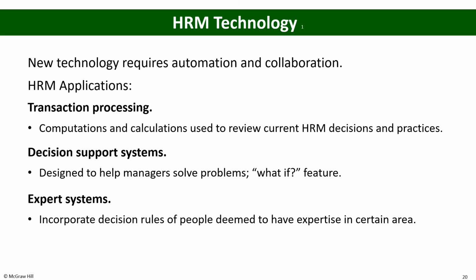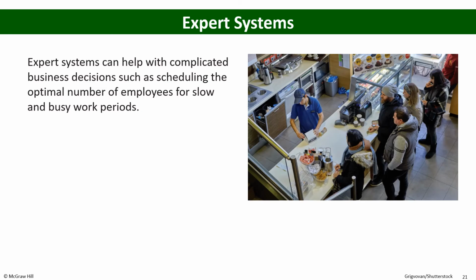Then the expert system, which incorporates decision rules of people deemed to have expertise in a certain area. Those expert systems make an actual decision like an expert in that particular area would, keeping in mind the data and all the technology available, in recruitment and selection. But definitely it's basically the human mind which incorporates the other elements as well. So the expert system can help the human resource manager make a better decision in the organization.